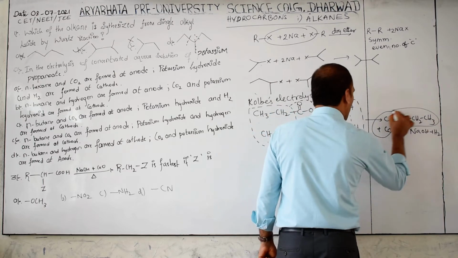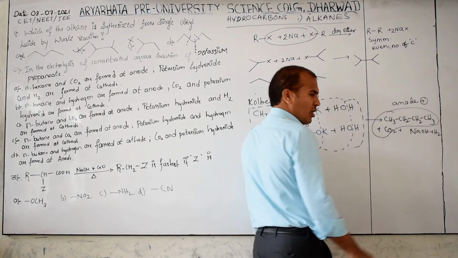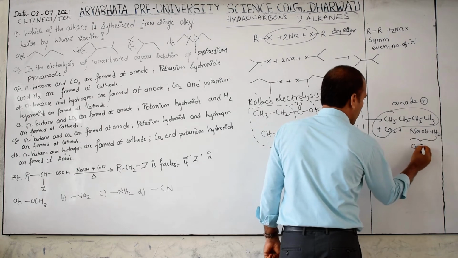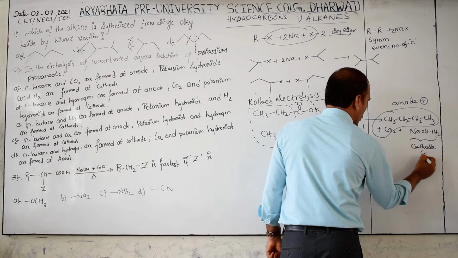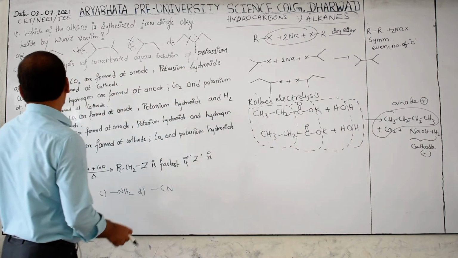These are formed at the anode. Anode means what? The positive electrode. These two are formed at the cathode. Cathode means what? The negative electrode. Okay. Now read this option.